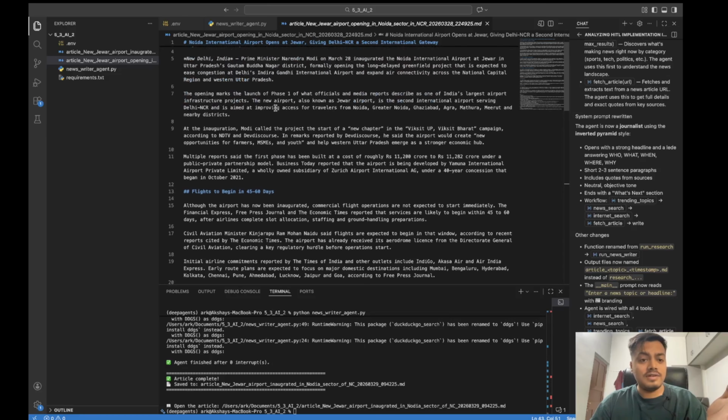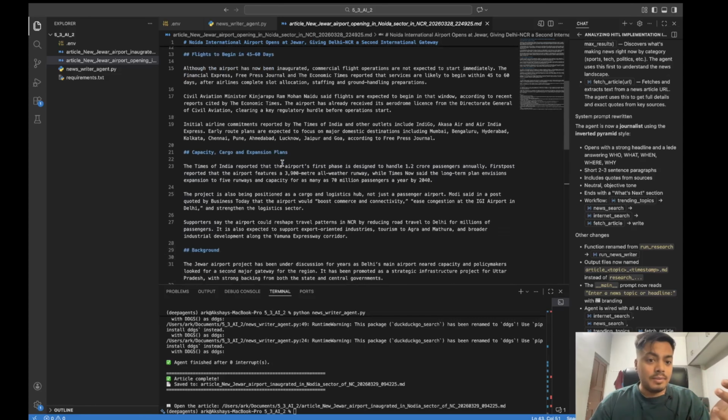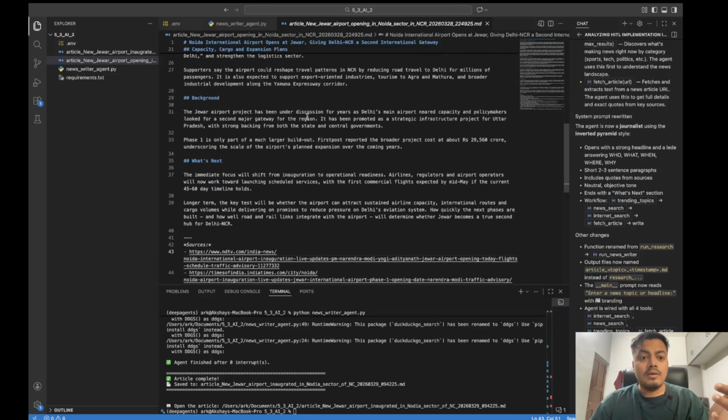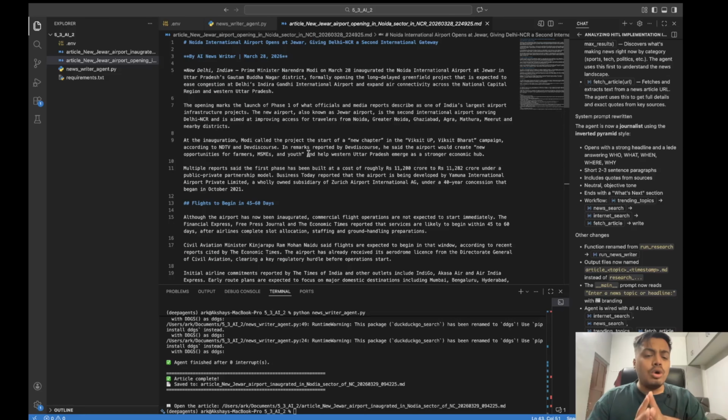It created a new, detailed section. The first section is a brief, the most important things: why, when, what happened. This is something which the readers will see first. And then when the flights are beginning, what is the capacity, what is the background, and what's next. A detailed good starter article. I think this can straight away go to a news publisher just by cross checking the details.